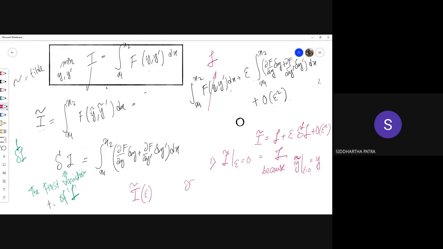Therefore the partial derivative of I tilde with respect to epsilon at epsilon equals 0 should be 0, because at epsilon equals 0, I tilde is the minimum value I, therefore its derivative with respect to epsilon should be 0, which means the first variation of I should be 0.